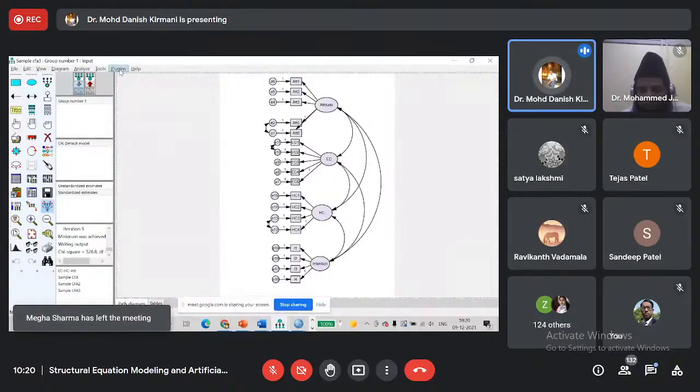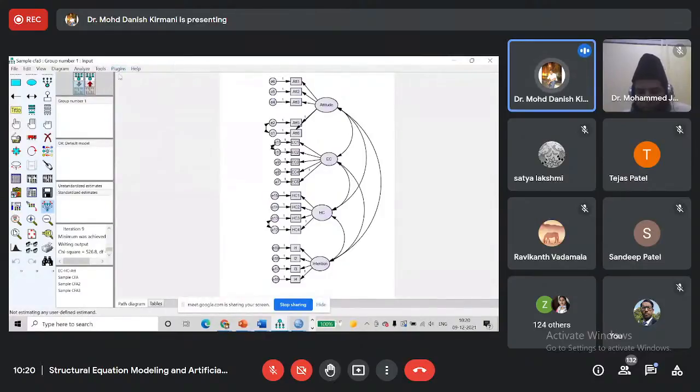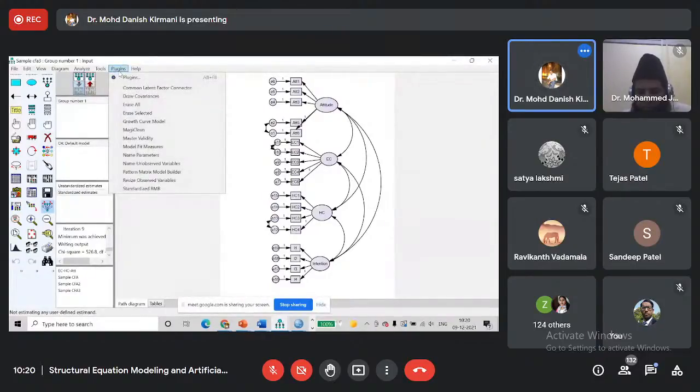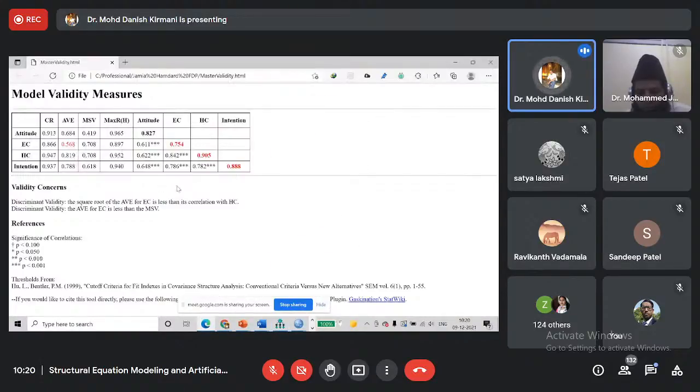But before reaching any conclusion, we must also check construct validity. So here we have the option, we go to plugins, and we can click on master validity. When we click on master validity, yes, we are getting this table.